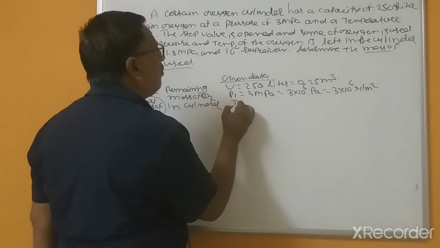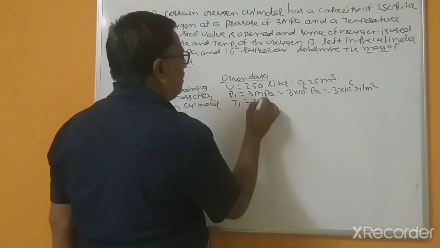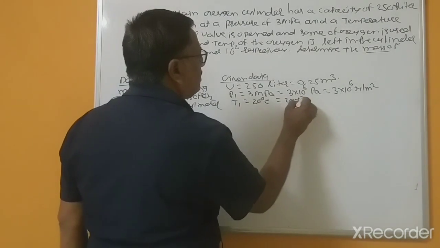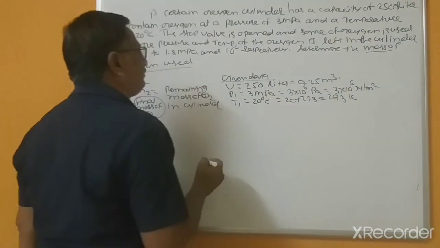T1, the initial temperature, is 20 degrees centigrade, that's 20 plus 273, 293 Kelvin.